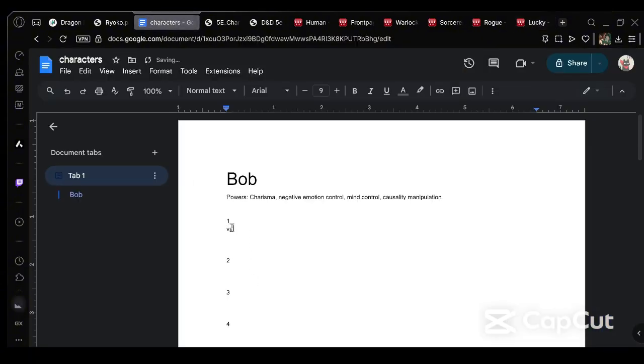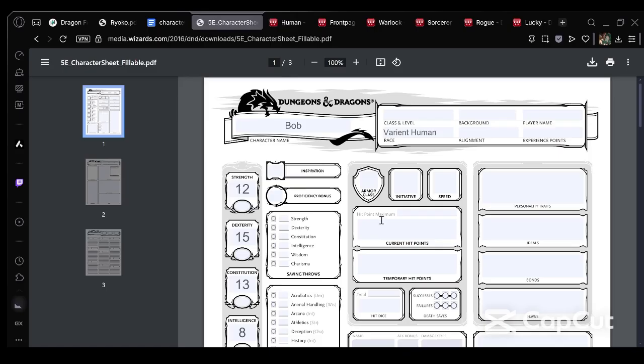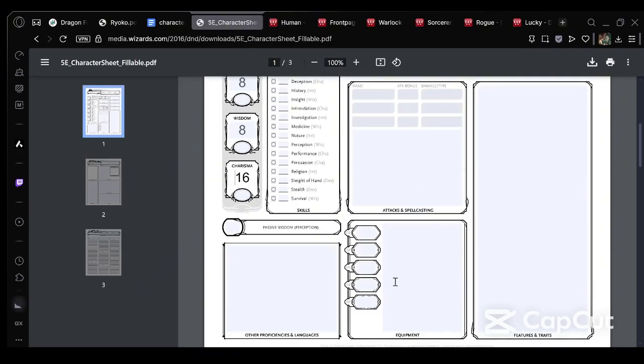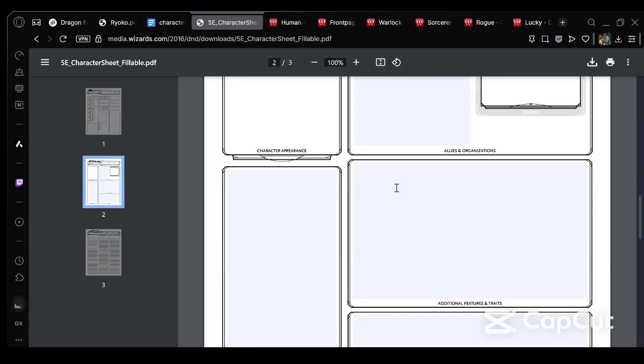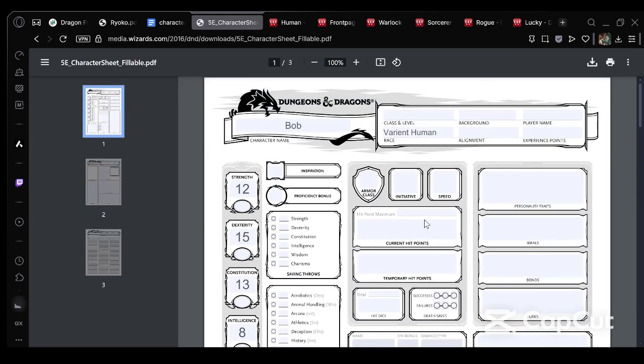We're going to go with variant human. And with this variant human, we're going to go with the Lucky feat. Okay. The variant human gives us the Lucky feat. Don't need the point buy. So, got to make sure we put this on here. Let's put this down here. Lucky. Okay.